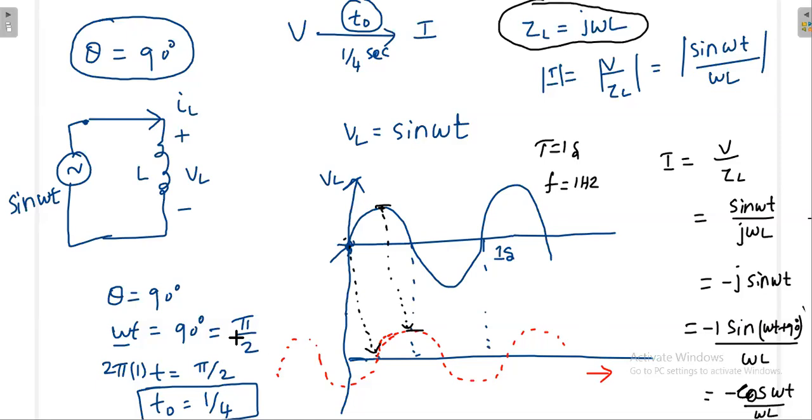Next, I'll go to the capacitor again. It is the same, but in the capacitor it is different. Instead of applying voltage first, here we first apply current. Once we apply current, then the voltage will be delayed. That's it, that is the capacitor concept. Now we'll analyze the same concept in the capacitor.